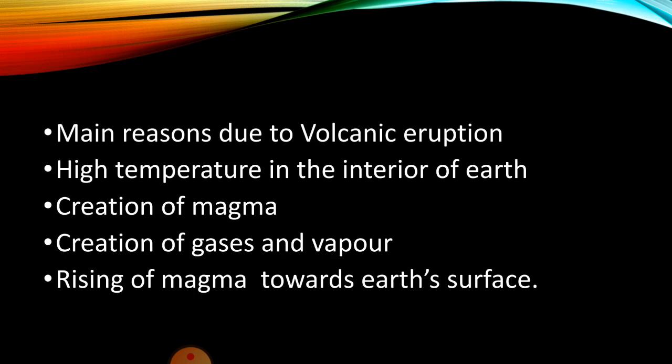And volcanic eruption occurs due to four main reasons. See, this occurs due to four main reasons. Which are the reasons? First is the high temperature in the interior of the earth. The second is the creation of magma. The third is the creation of gases and vapors. And the fourth one is the rising of magma towards the earth's surface.